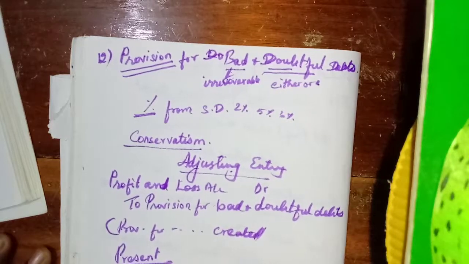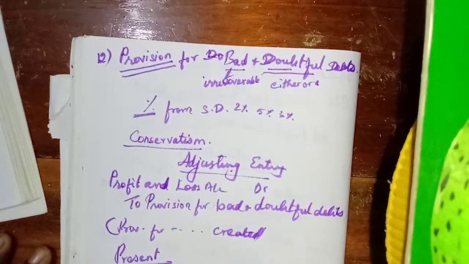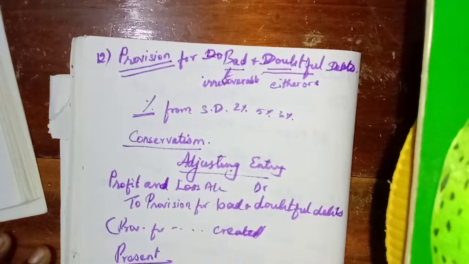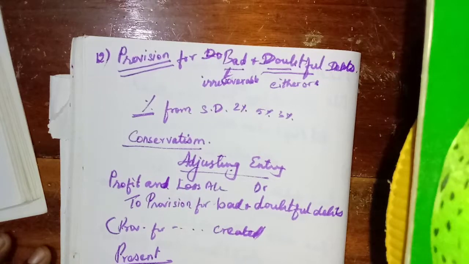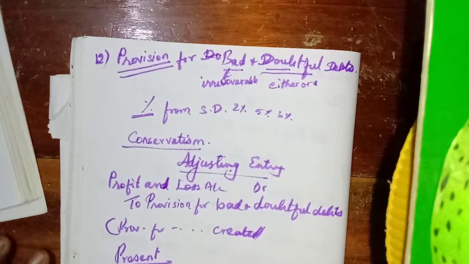Same way, when we calculate this provision for bad and doubtful debts, if in the adjustment any bad debt is given, we need to reduce that bad debt from the sundry debtors, and from this amount only we need to calculate the percentage.